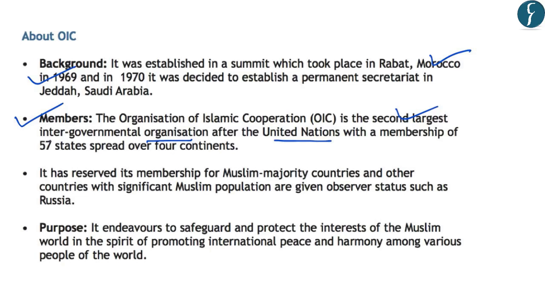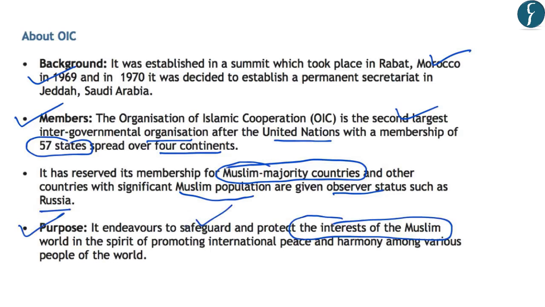And it has membership of around 57 countries which are spread over 4 continents. Now, regarding its membership, you should note that it has reserved its membership for only Muslim majority countries. And other countries with significant Muslim population are given observer status such as Russia. Further, regarding its purpose, you should note that it endeavors to safeguard and protect the interest of the Muslim world.